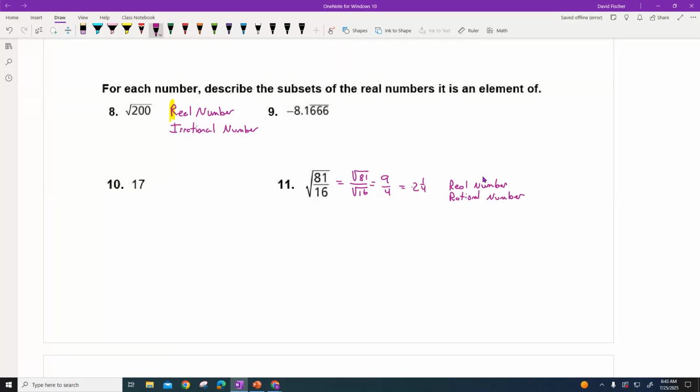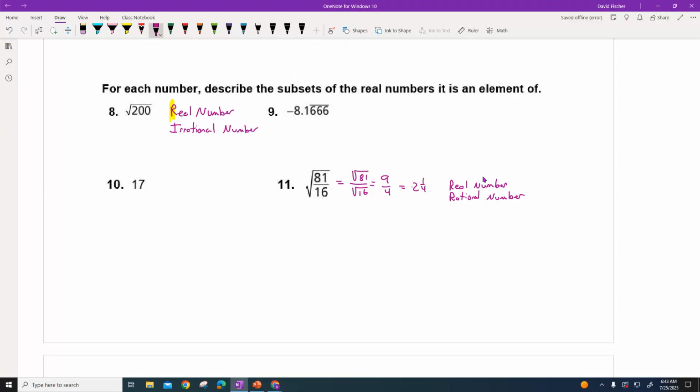And that's it. All right. Here's my repeating decimals. I don't care about the negative sign because I look at this part first and it's a decimal and it's repeating. So this guy's going to be a real number and a rational number. That's it. Not an integer.